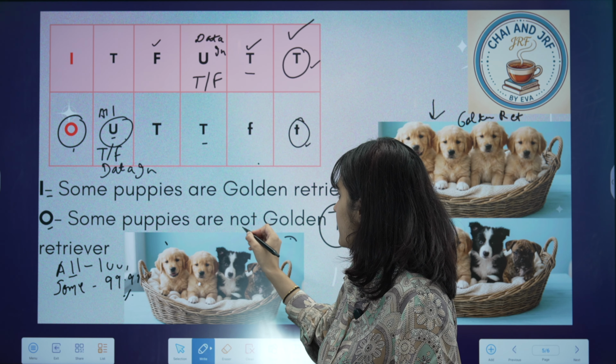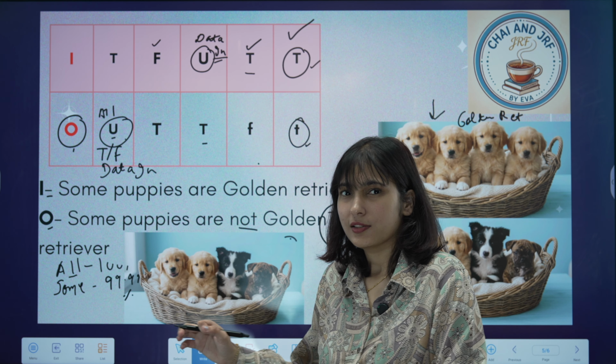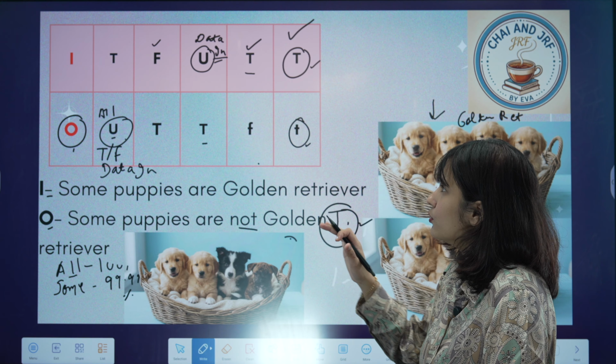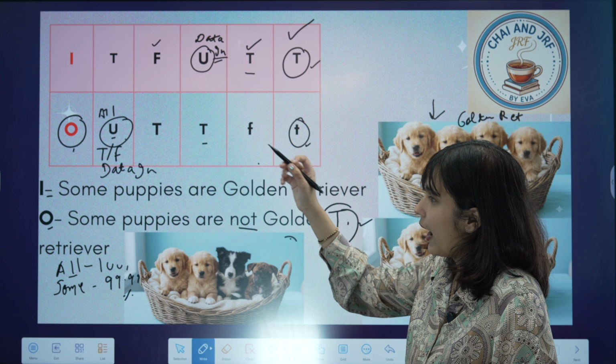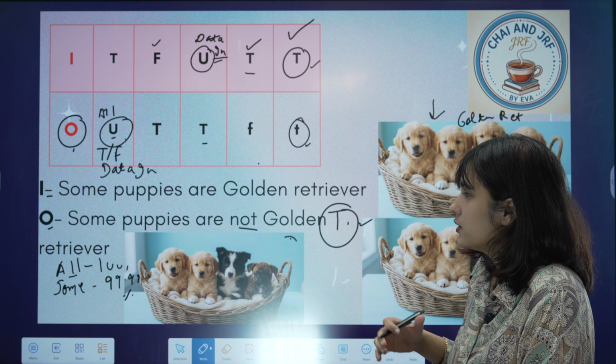So when we are unsure about the data, like when we don't know the entire information about that particular basket, that's why we will say the data is inadequate. It could be either true or it could be false, right? So this is the situation for data inadequacy and undefined conclusion. So this is how it works, and I want you to go through this I and O type of proposition once again to get what we just did right now.